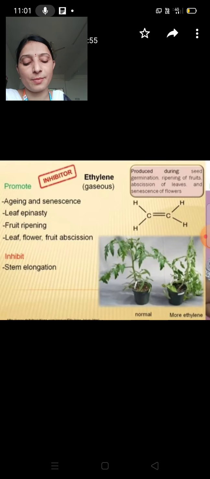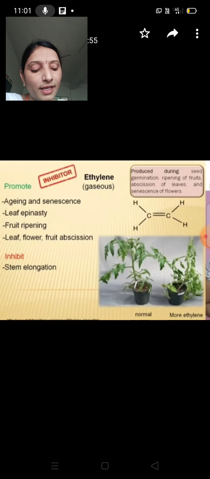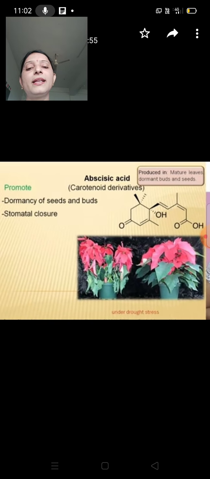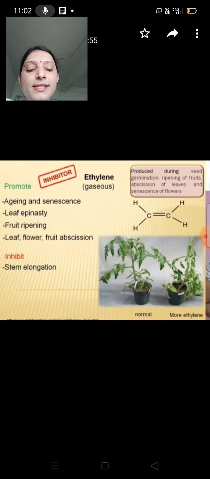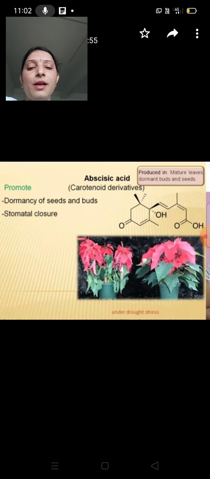Stem elongation is regulated by complex signaling pathways involving various hormones. Okay, and next phytohormone. So overall, ethylene is a growth inhibitor. And next, abscisic acid.